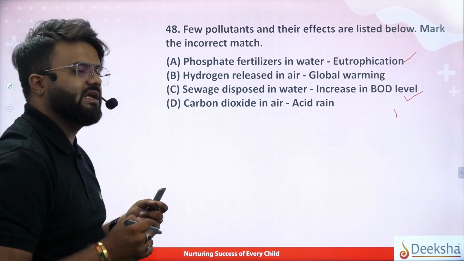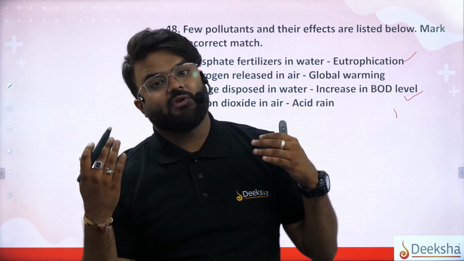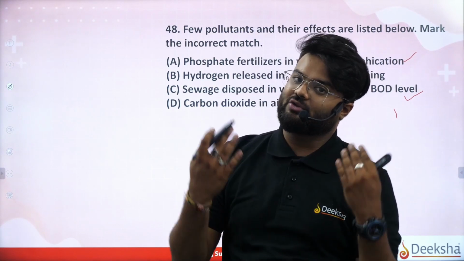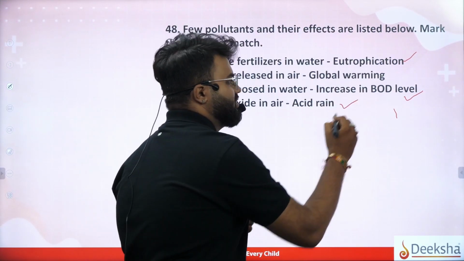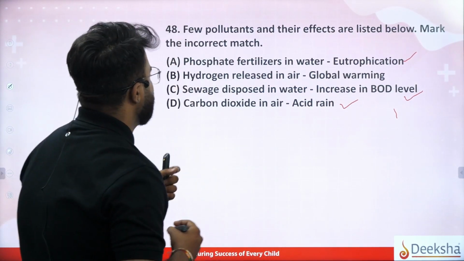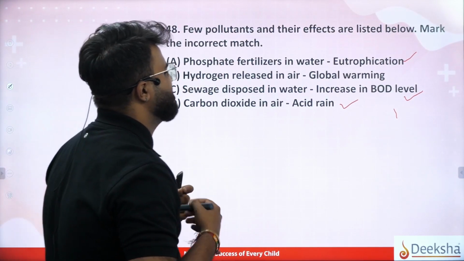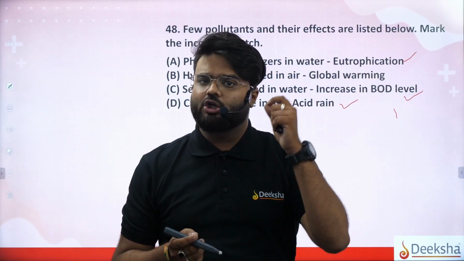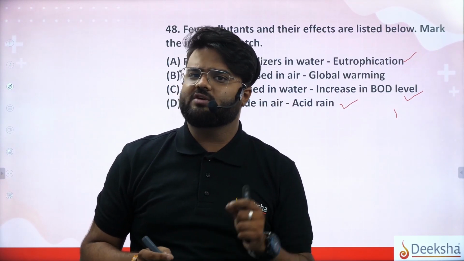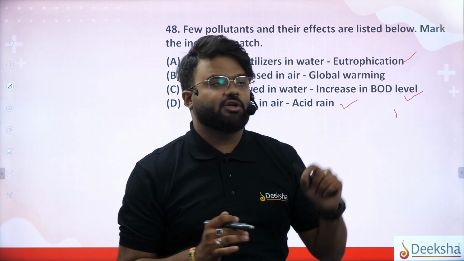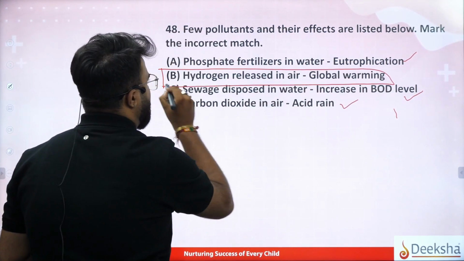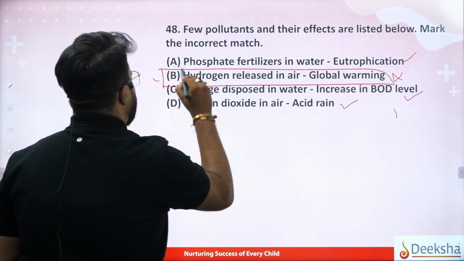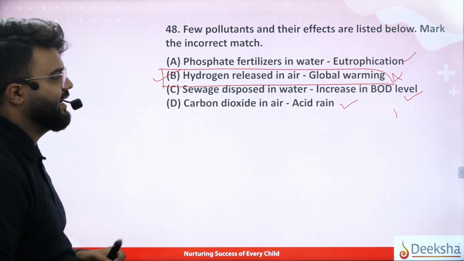Carbon dioxide in air will lead to acid rain. ನಾವು 8ನೇ ಕ್ಲಾಸಿಂದನೂ 10th ಕ್ಲಾಸ್ ತನಕ ಇದು ಒಂದೇ ಓದ್ತಿದ್ದೀವಿ. ಕಾರ್ಬನ್ ಡೈಆಕ್ಸೈಡ್ ಜಾಸ್ತಿ ಇದ್ರೆ ಆಸಿಡ್ ರೈನ್ ಆಗುತ್ತೆ. ದಟ್ ಈಸ್ ಆಲ್ಸೋ ವಿ ನೋ ದಟ್ ಈಸ್ ರೈಟ್. Coming back to hydrogen released in air leads to global warming. Do you really think that global warming is because of hydrogen released in the air? Not at all. So this option, that is option B, is your wrong option. That is incorrect. So we mark option B as the incorrect match.